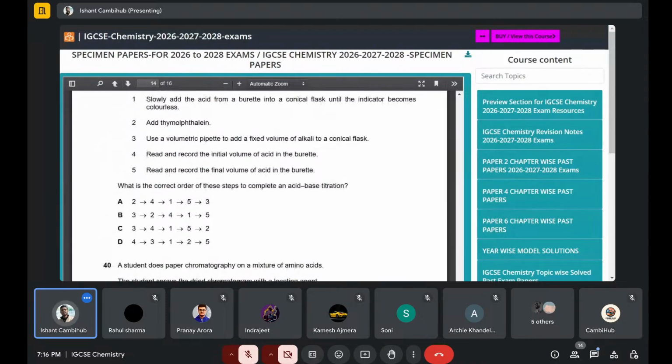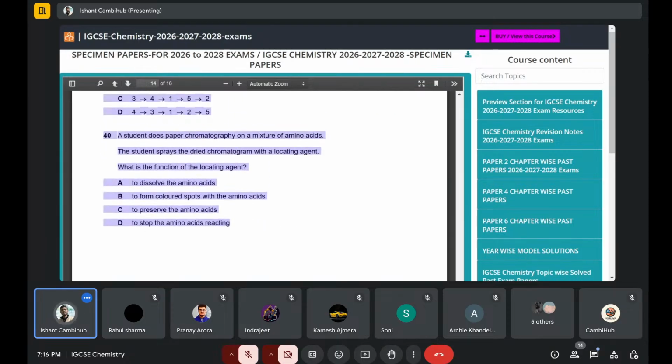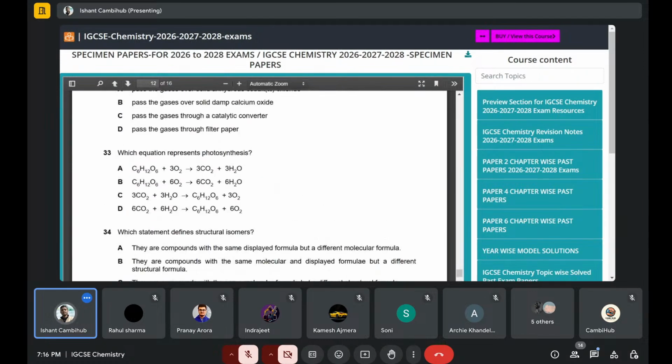So this is there. And while you're doing this process type, it's better to just put a tick or just write like this is the first one, this is the second one, so that you don't mess up while choosing the options. And this is basically the function of a locating agent, to form colored spots. This is for paper 2.